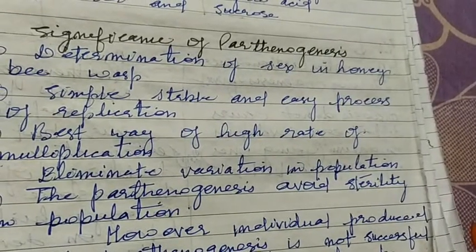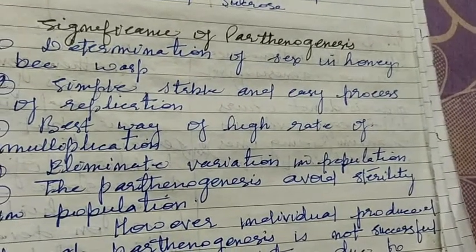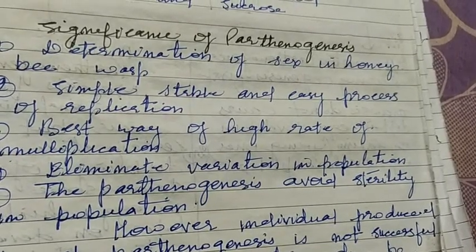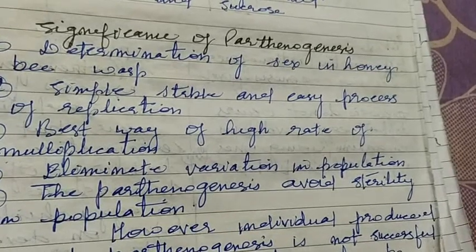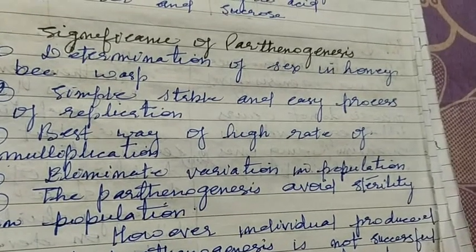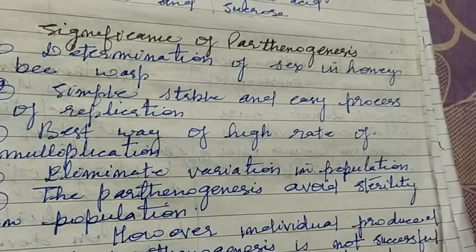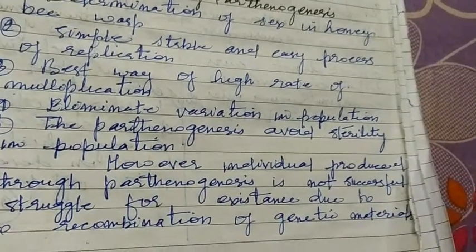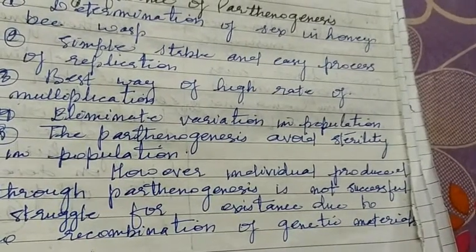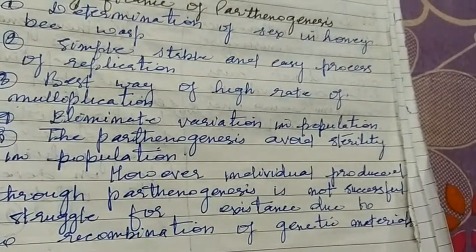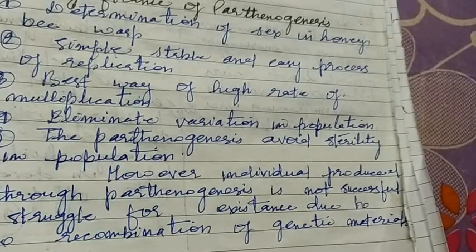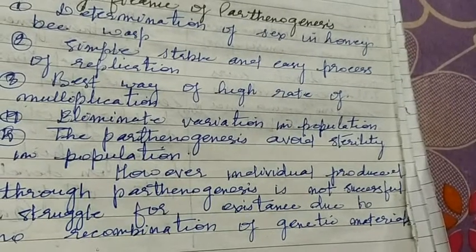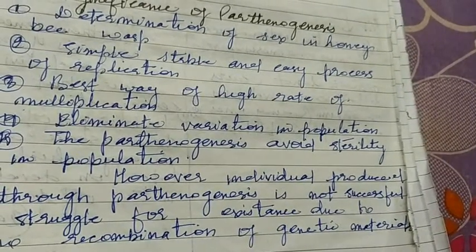Next, parthenogenesis avoids sterility in the population. It avoids the rate of sterility in the population, because simply the egg can develop into offspring. However, individuals produced through parthenogenesis are not successful in the struggle for existence due to no recombination of genetic material.